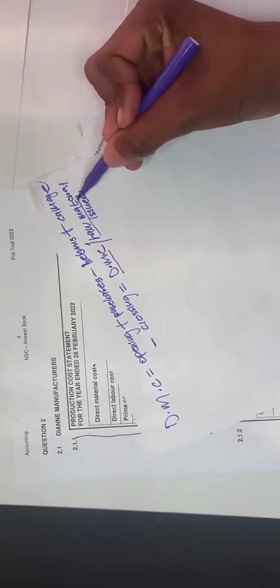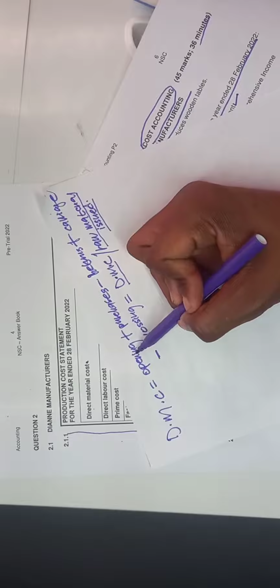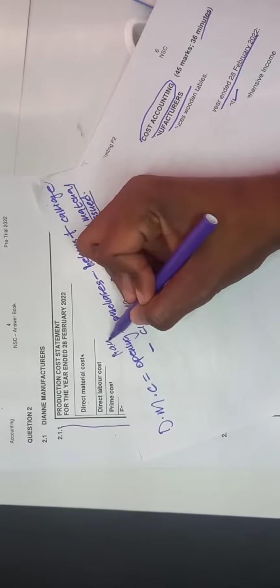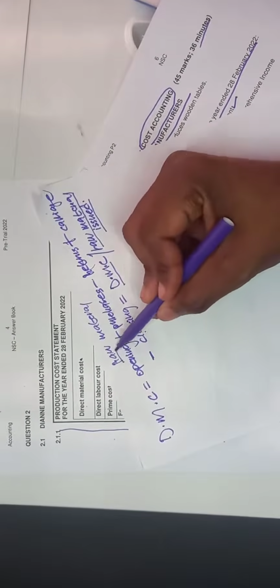So if they did not give you direct material cost or raw material issued, it means you are supposed to use this formula. Take your opening raw materials plus your purchases, minus your returns, plus your carriage on purchases, minus your closing raw materials. We are dealing with the raw materials that we are going to use in our factory. Once you do this, you will get your raw materials issued to the factory. That's the one you put in factory overhead.